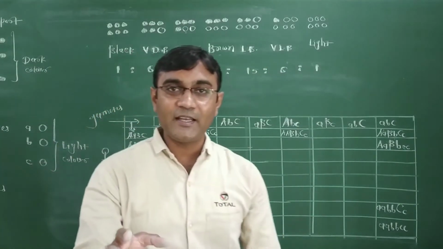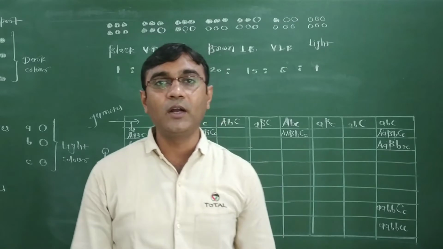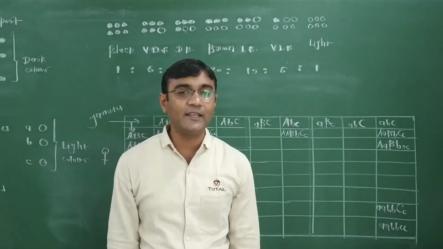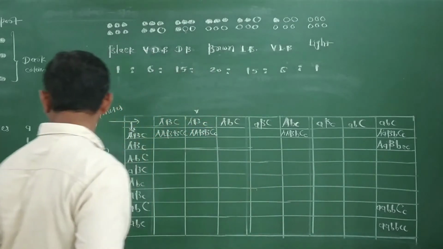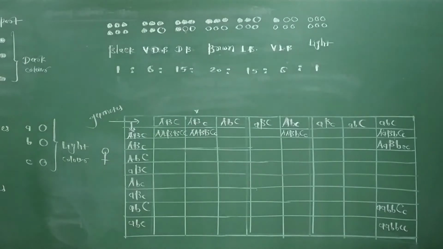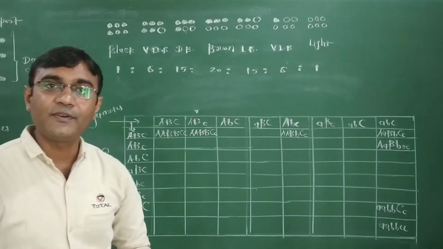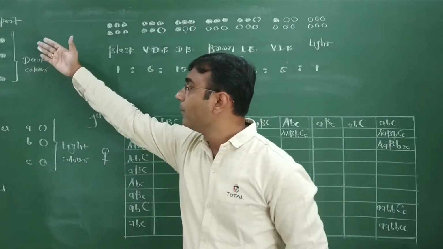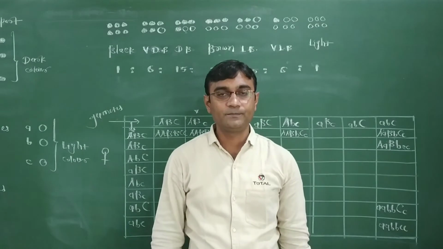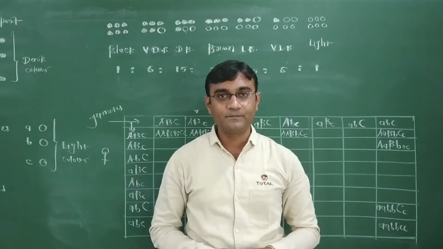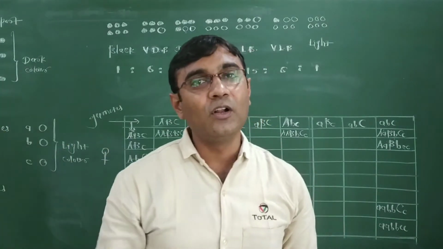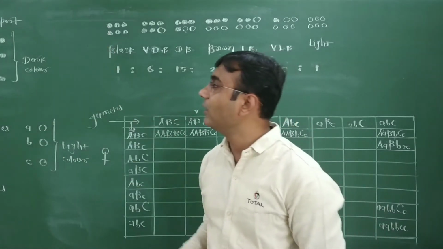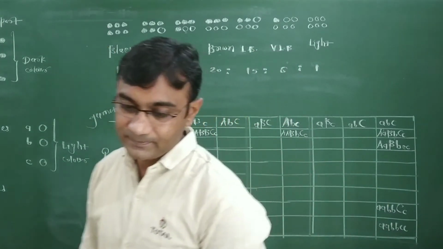This is the categories of a ratio representing what? Polygenetic inheritance. Now see here, multiple genes are affecting what? Multiple genes affecting polygenetic inheritance. Not only genes here, environmental factors also influence what? Polygenetic inheritance.